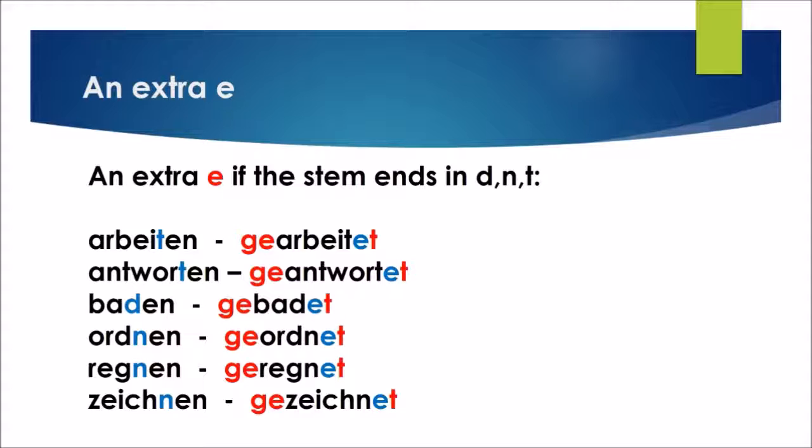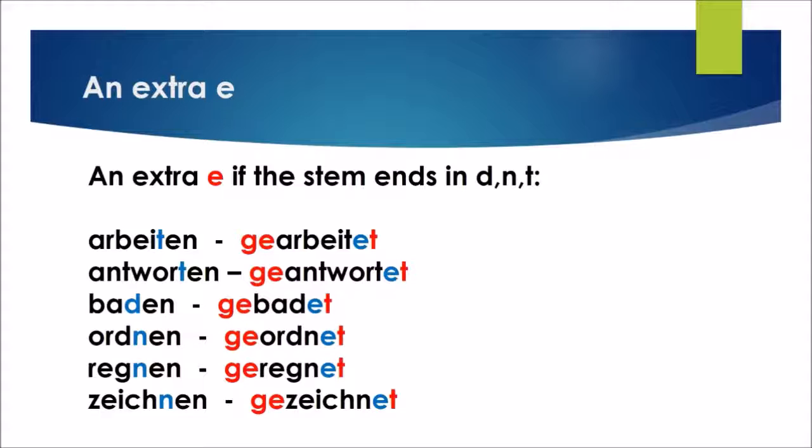Baden, we get rid of the en, we have a d ending. Again, it's difficult to say, so it's gebadet. Ordnen, get rid of the en, we're ending with an n in the stem, so it's geordnet. Regnen, geregnet. Zeichnen, gezeichnet.